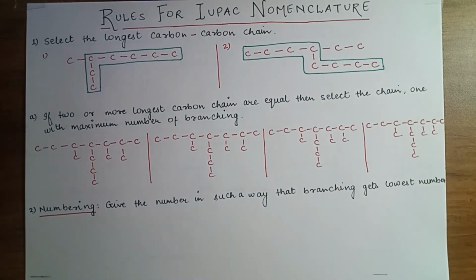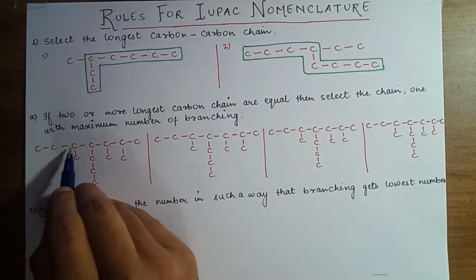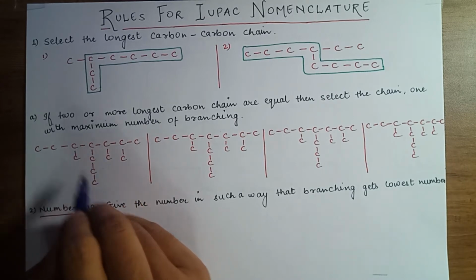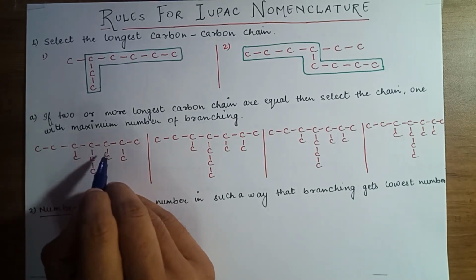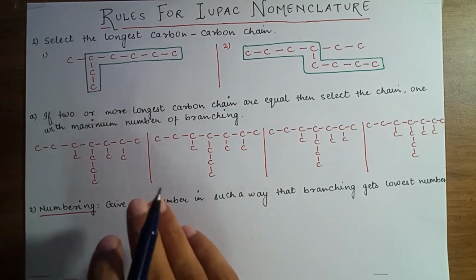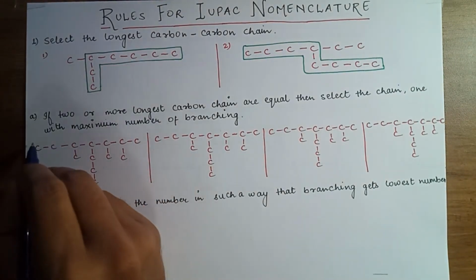So now let us check the different possibilities of the longest carbon-carbon chain. The first is 1, 2, 3, 4, 5, 6, 7. So 7 is the maximum length of the carbon-carbon chain. So now let us see the different possibilities. The first is this one.